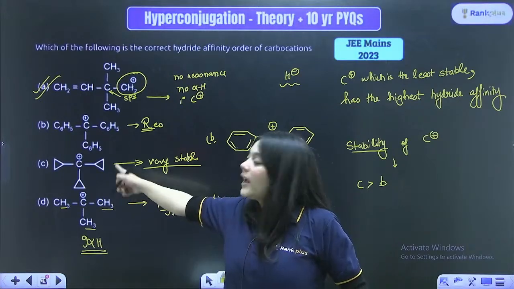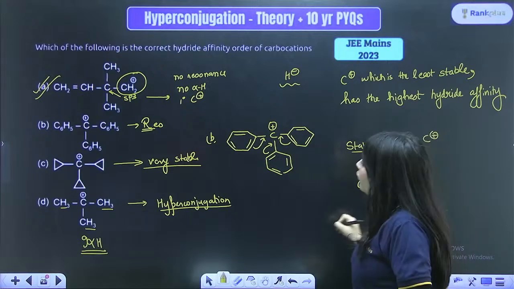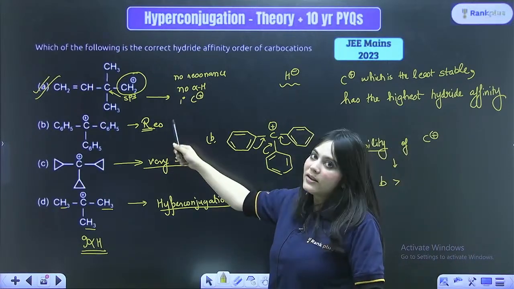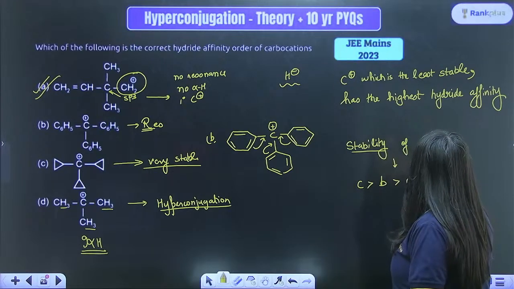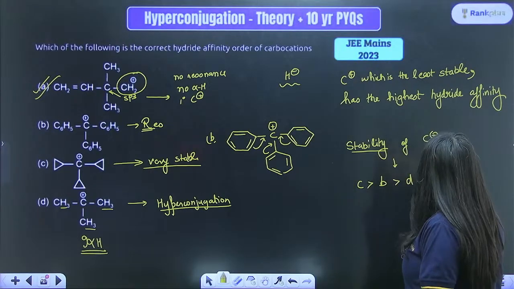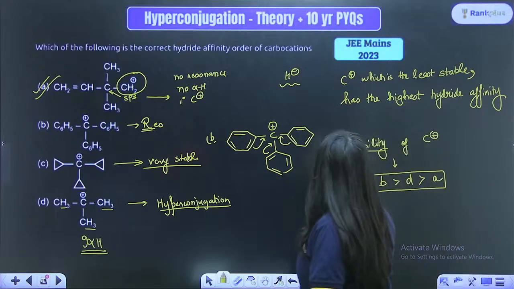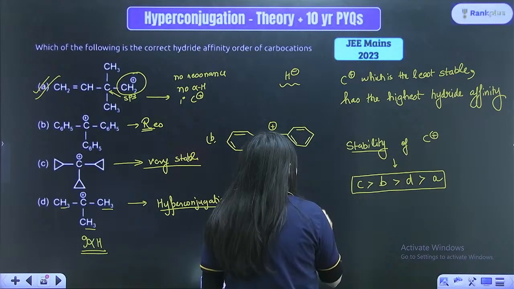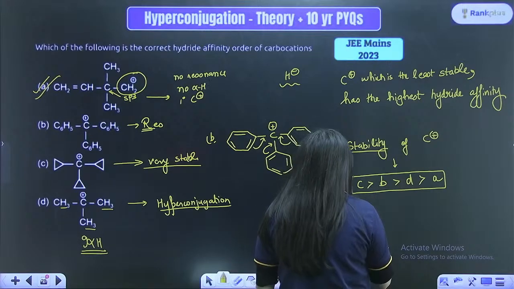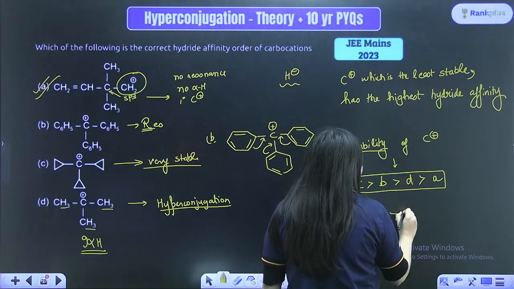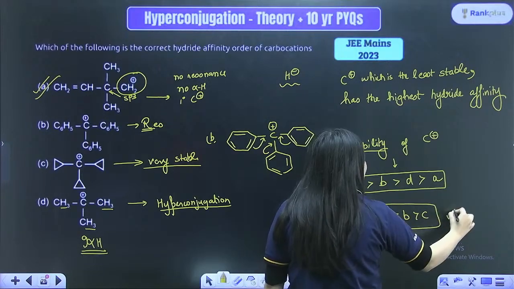So this carbocation is much more stable, followed by B, and then followed by your B because it has resonance in it, followed by D because it just has hyperconjugation in it, followed by your A. So this is the stability of carbocations. But it has asked you the stability of hydride ion species. So the correct answer would be that the hydride ion will be attached easily on A, followed by D, followed by B, followed by C. So this is the correct answer that you will give.